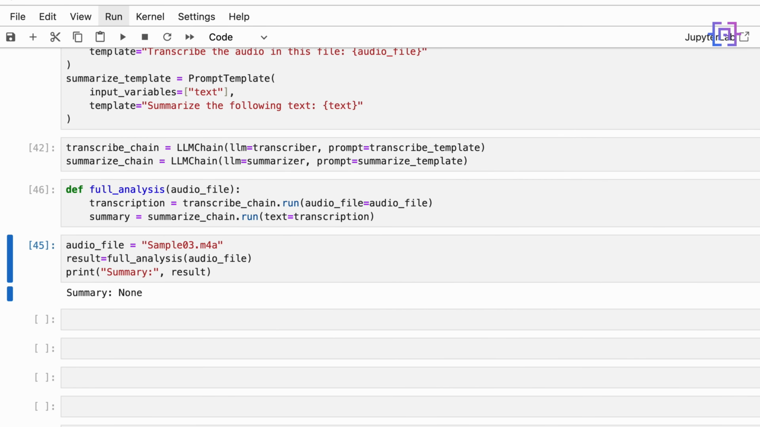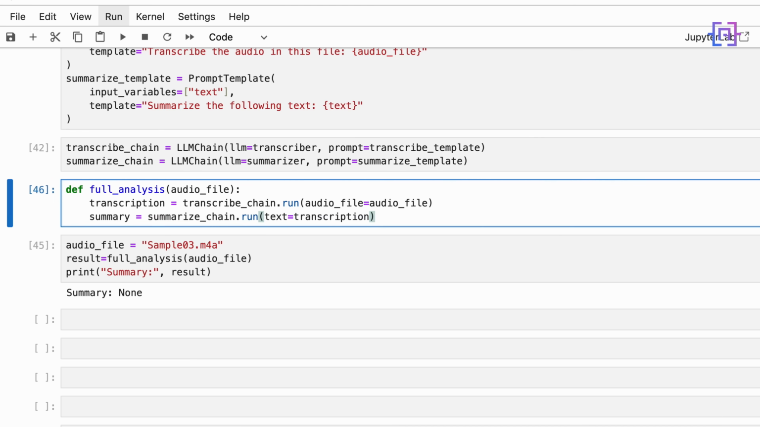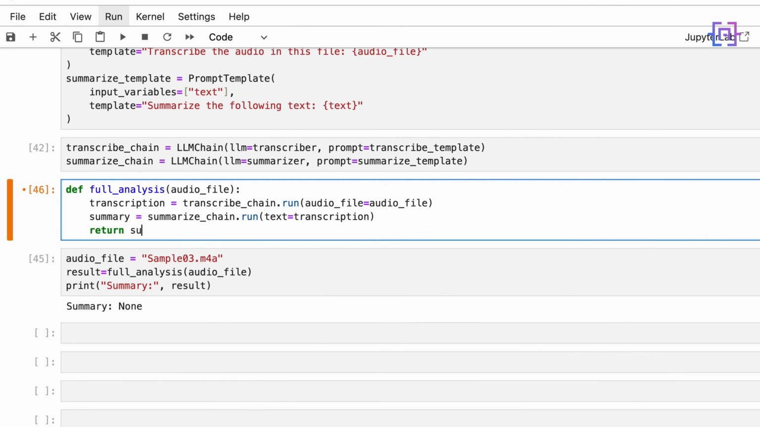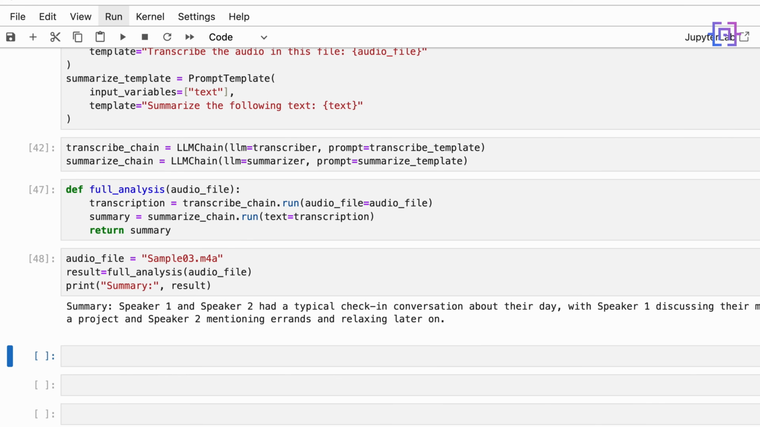And we get summary is none. That's because here I forgot to return summary. Okay, let's run the code again. And we get this, the summary as expected. And that's how you can use LangChain for transcription and summarization.